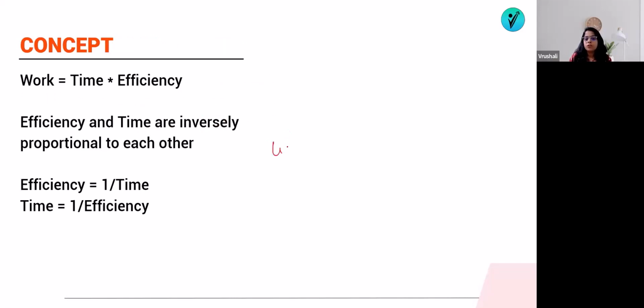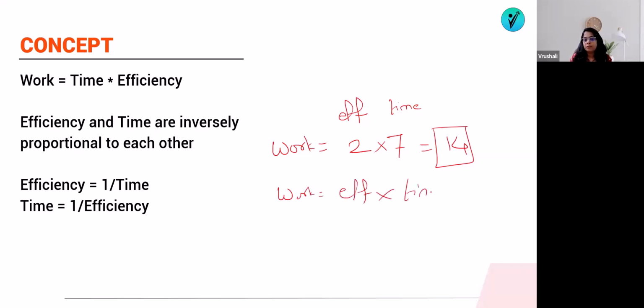Suppose I am saying that you can complete 2 assignments per day. This is your efficiency, and you are working for 7 days. So how much work, how many assignments, will be completed? 2 assignments per day, in 7 days, you will complete 14 assignments. That means this is the efficiency and this is the time for which you are working. So the total work is equal to efficiency into time. What is the formula for it? Work is equal to time into efficiency. So this is the formula.